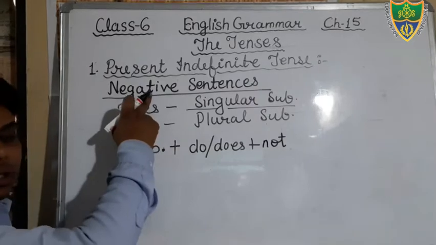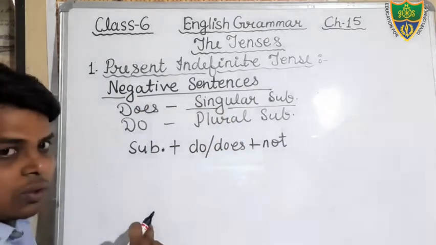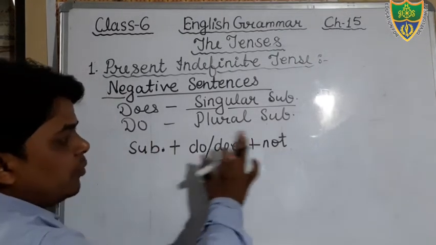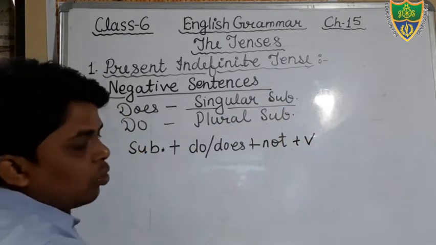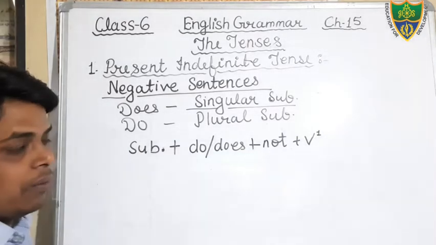Because that is a negative sentence, therefore you will add not here. Okay. Subject, do or does according to the subject, then after not, then after that the verb. Okay. That is the first form of the verb. You will not add s or es to the verb.